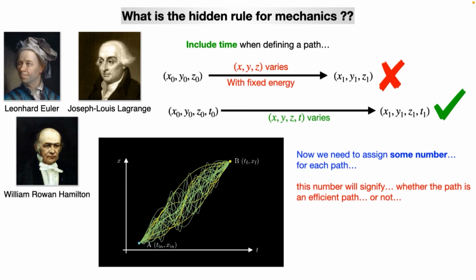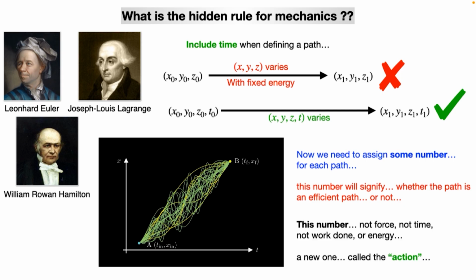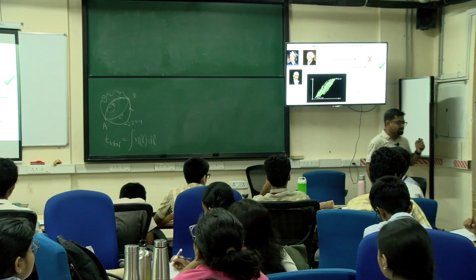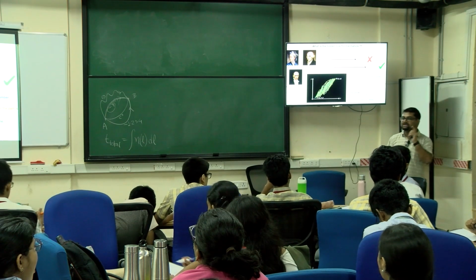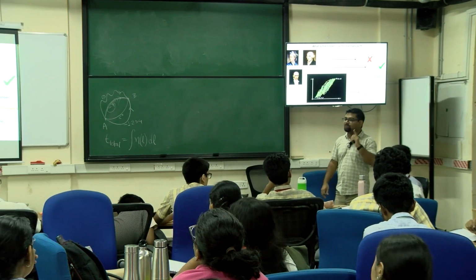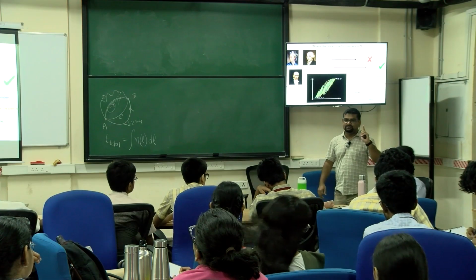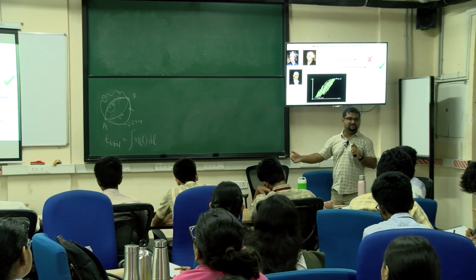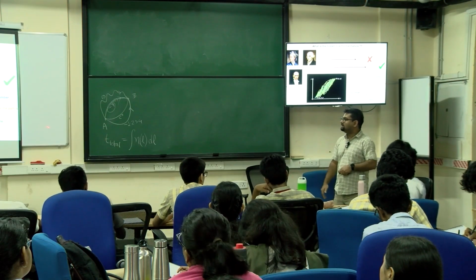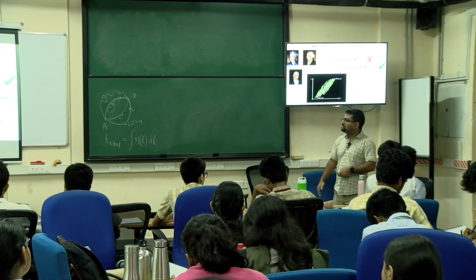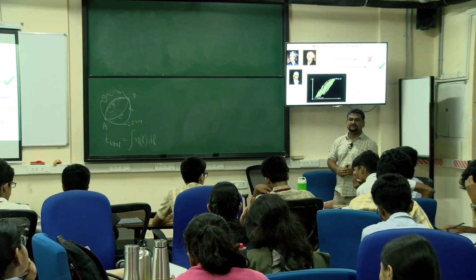Now again, just like we did before, for each of these paths we need to assign some number to mark its efficiency. This number will signify whether the path is efficient or not. And this number is a very weird quantity again, not force, not time, not work done, not energy. This is something called the action. It is one of the most important quantities in physics that you will learn when you go to college or university: there is something called action that defines the efficiency of a path between 2 points, that also includes time.